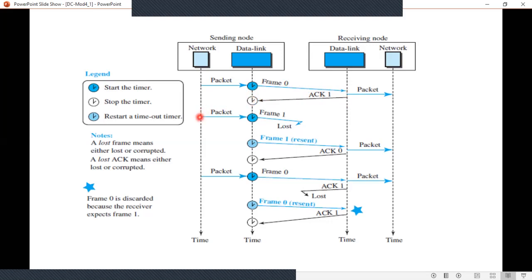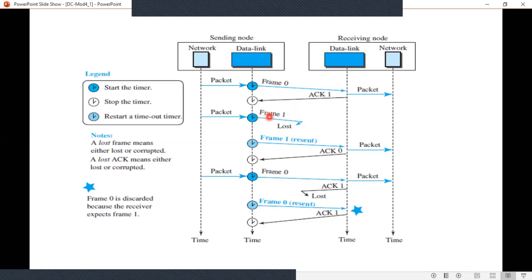See the next case, one more case where the packet has arrived at the data link layer. Here the packet is encapsulated and frame 1 is sent. Earlier, frame 0 was sent. Now the alternate, the opposite of this one: once the acknowledgement 1 is received, it will send frame 1.